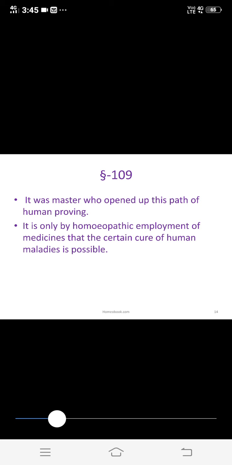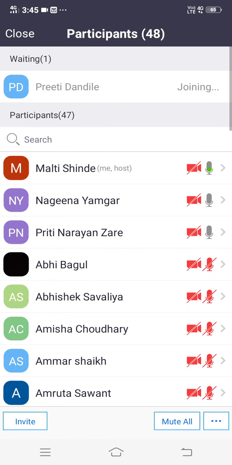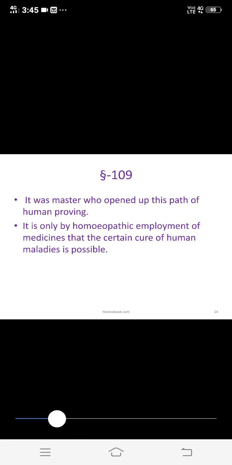That is, Dr. Hahnemann, that is Master, opened up this path of human proving after the Owen Haller. And it is only by the homeopathic employment of medicines that the certain cure of human maladies is possible. That is, a permanent cure is only done by homeopathy, by using the homeopathic medicines.